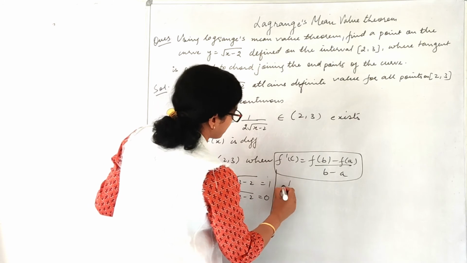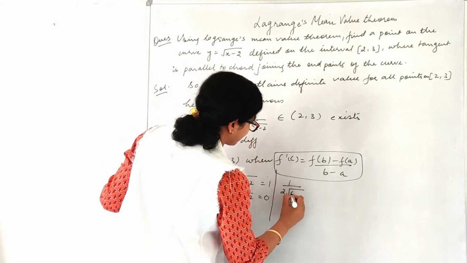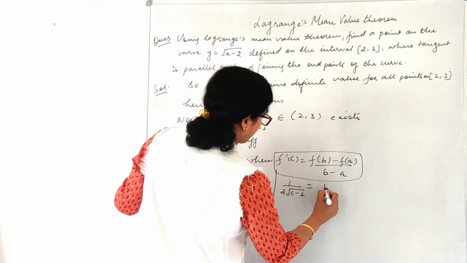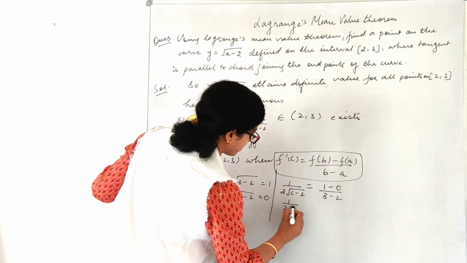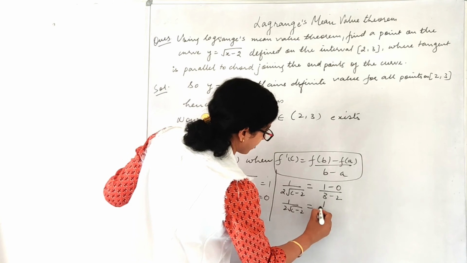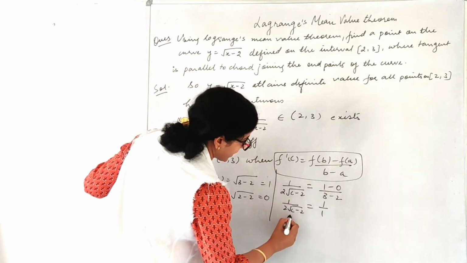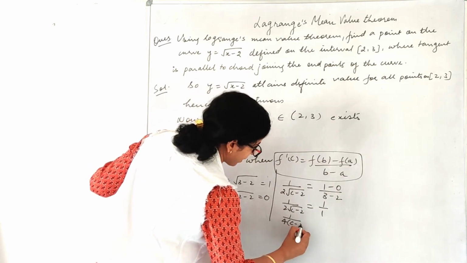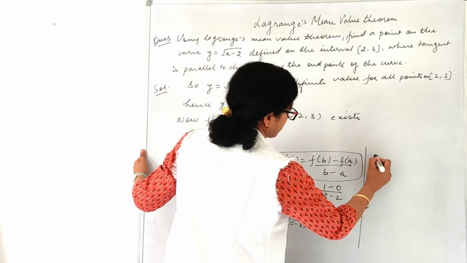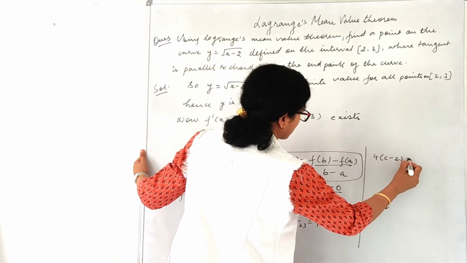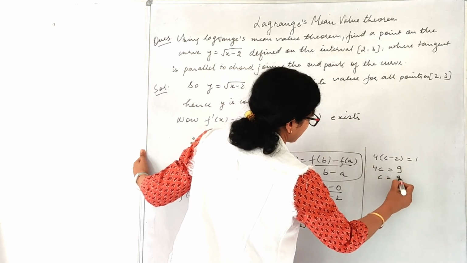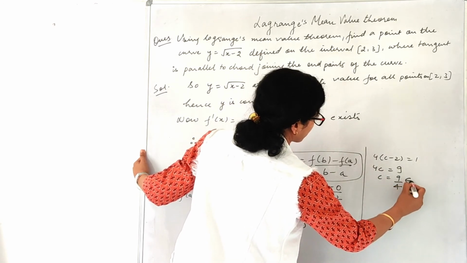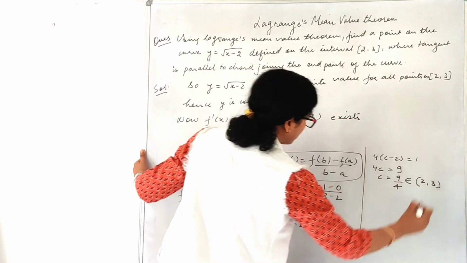We'll substitute in this expression. So f dash c is 1 upon 2 root c minus 2, which is equal to 1 minus 0 upon 3 minus 2. So 1 upon 2 root c minus 2 equals 1 by 1. Squaring both the sides, 1 upon 4 into c minus 2 is equal to 1. So 4 into c minus 2 is equal to 1, 4c is equal to 9, c is equal to 9 by 4,